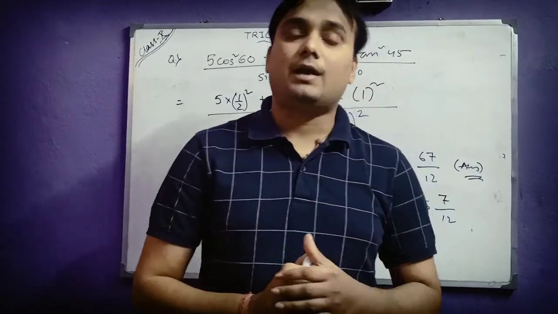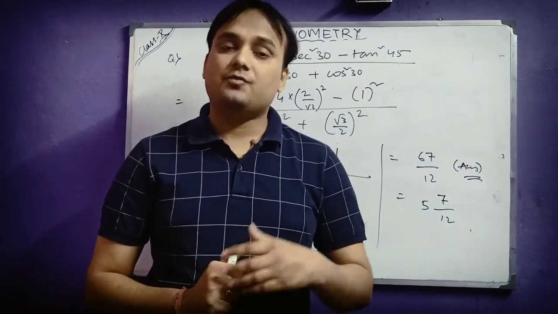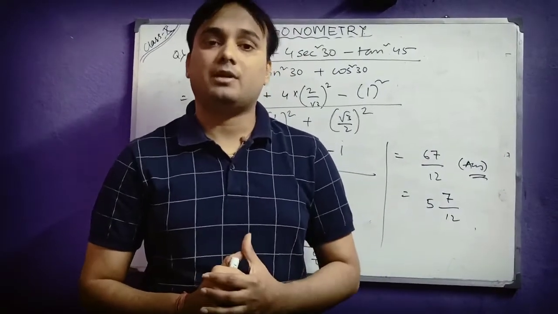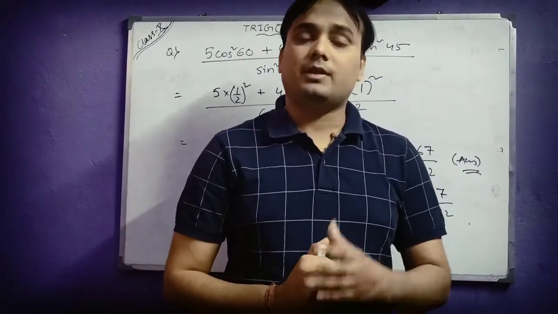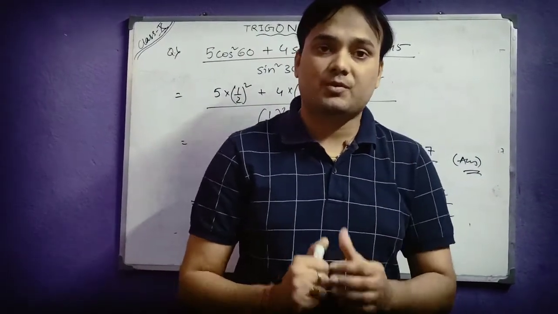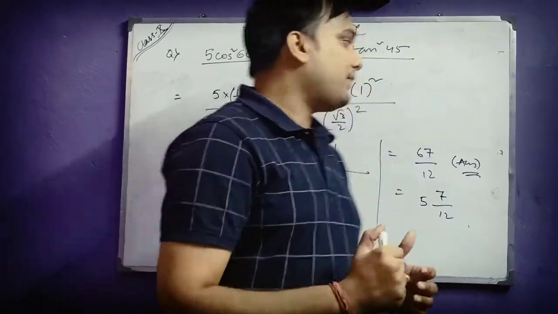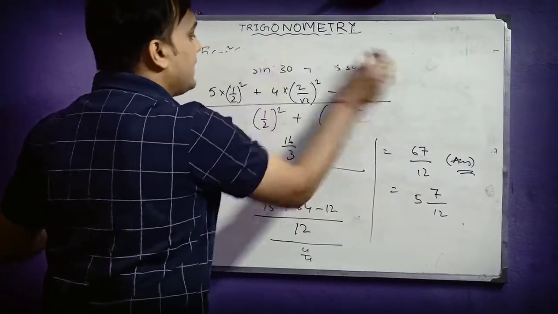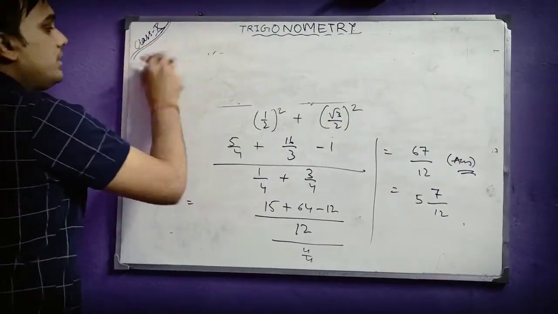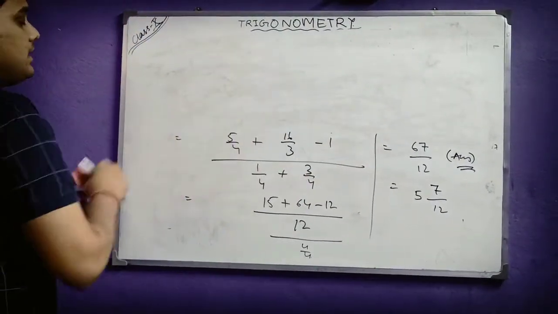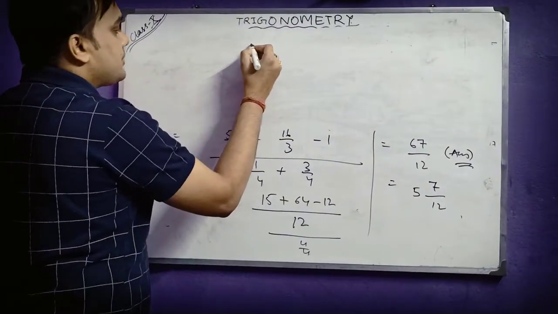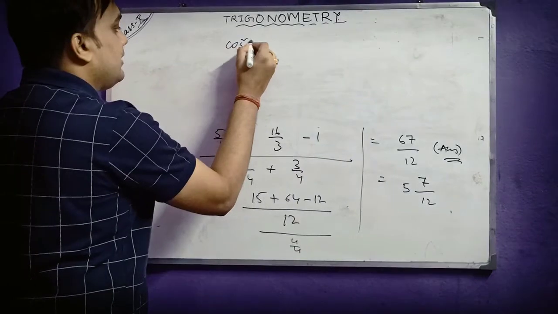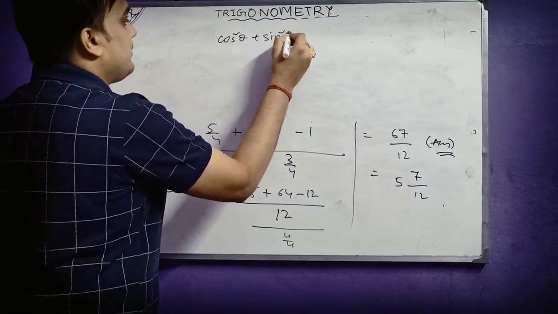One more thing I would like to add here, which will be helpful to solve other kinds of questions, which I will be elaborating in my next video. There is also a relationship between trigonometric ratios. If I talk about cos and sine, yes, cos and sine are also interrelated with each other. How? Actually the sum of the squares of cos and sine, that means cos square theta plus sine square theta will give you 1.